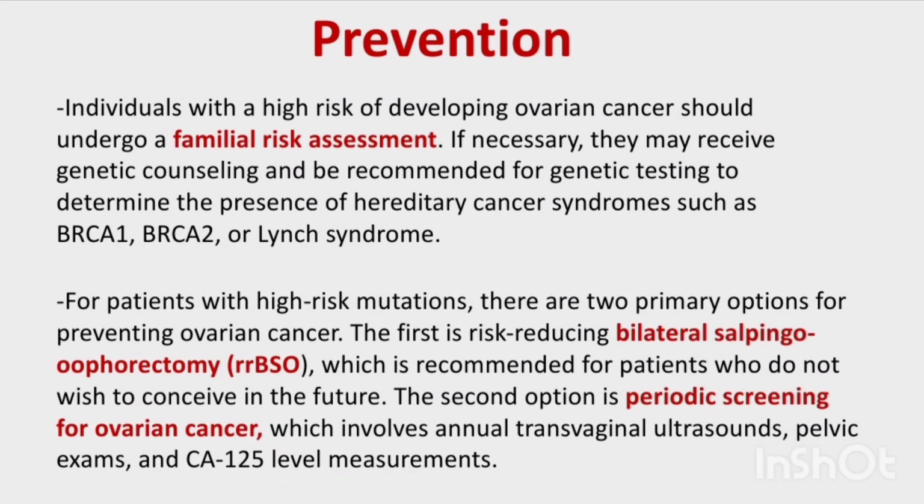For cases with high risk mutations, they have two options. The first is risk reducing bilateral salpingo-oophorectomy. The second option is periodic screening for ovarian cancer, which involves annual transvaginal ultrasounds, pelvic exams, and CA125 level measurements.